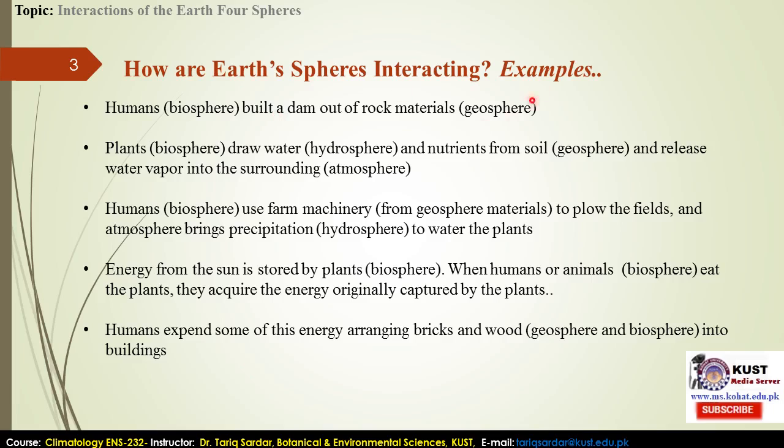Then the basis of this material comes from the geosphere, because we take clay, minerals or other kinds of rocky parts from that geosphere.